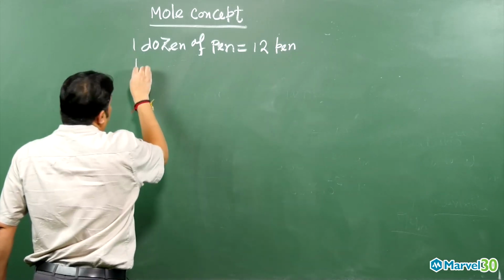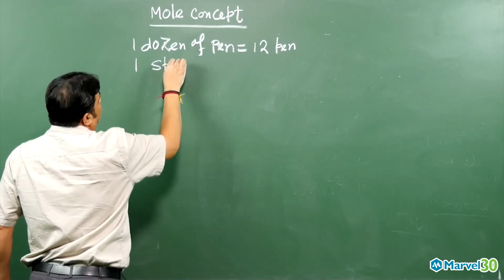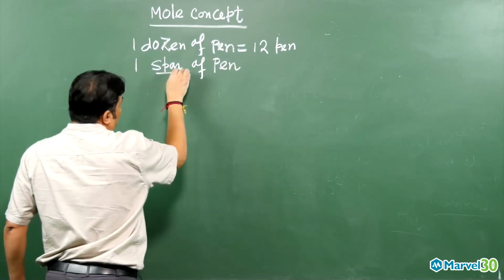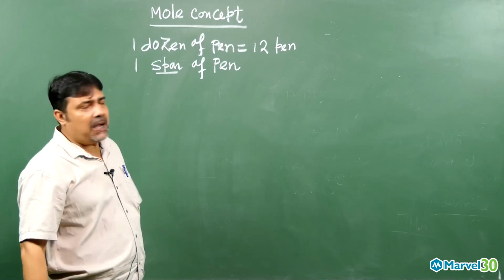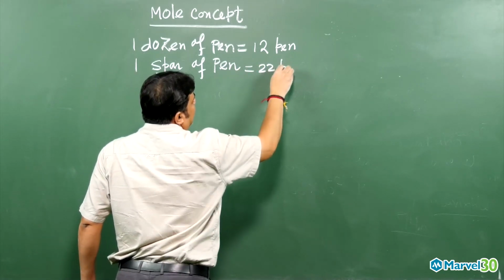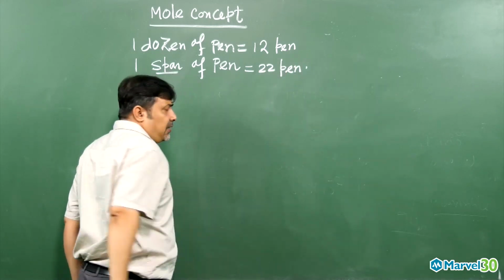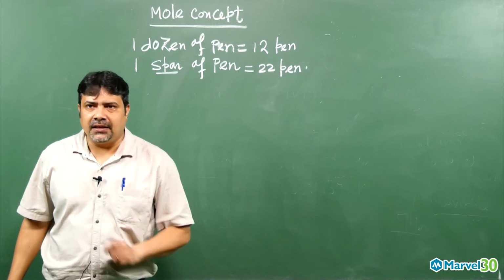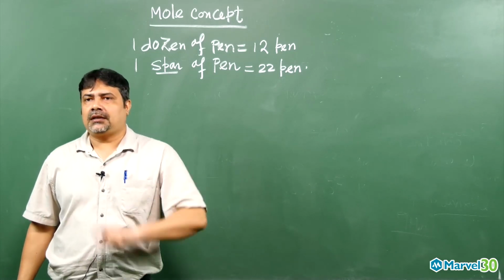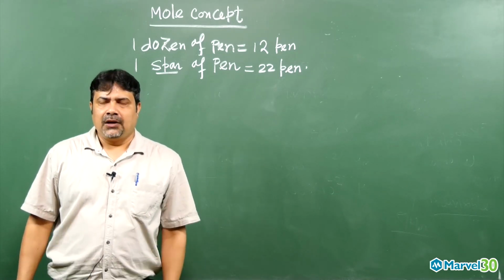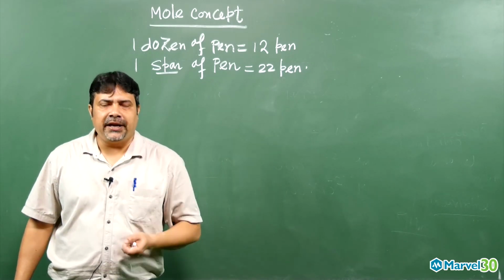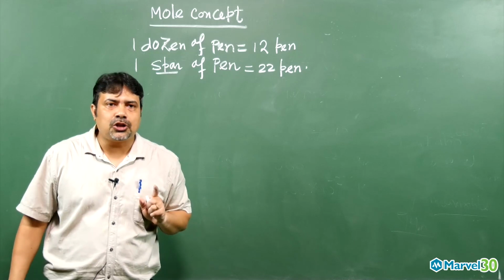And if I say 1 score of pens, which they utilize sometimes abroad, 1 score of pens is nothing but 20 pens. So whenever I say 1 dozen of pens, immediately it comes to your mind, sir, you are talking about 12 pens.